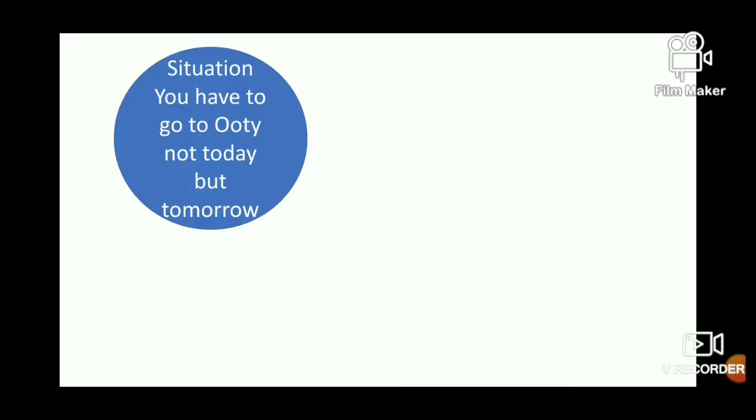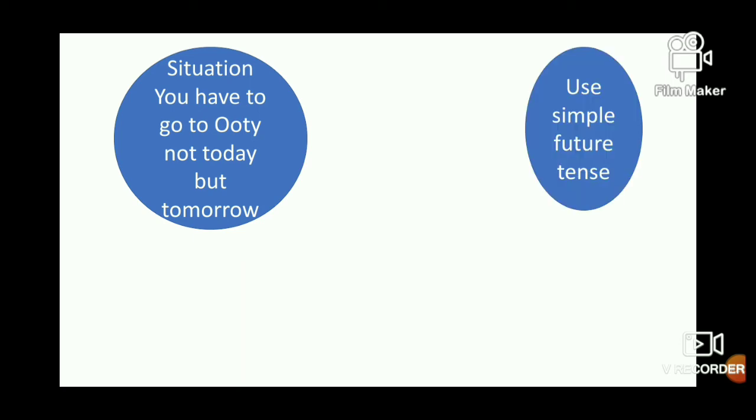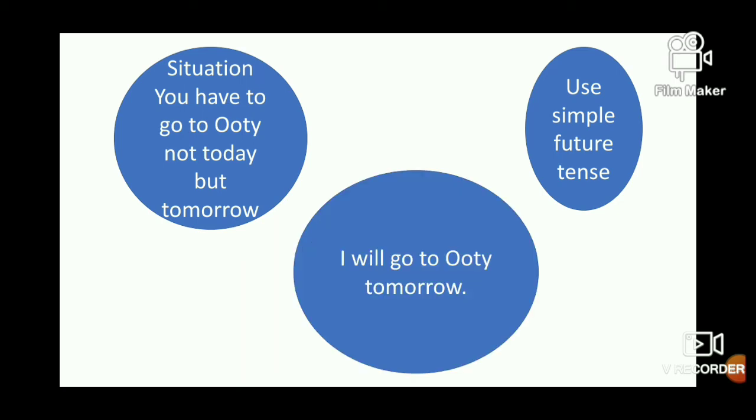Now we are going to see, my dear students and my dear friends, some examples with time limit. Situation is you have to go to Delhi or Ooty, but not today, but tomorrow. So you are going to use simple future tense here. And the format will be will plus go, right? I will go to Ooty tomorrow. I'm using the signal word also here. Okay, fine. This is a very good example for you.